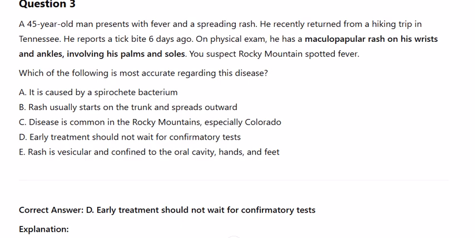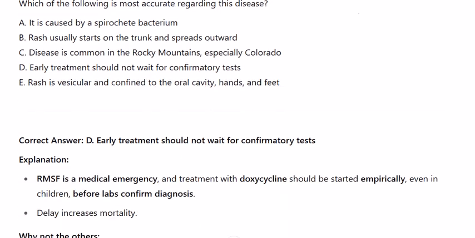A. It is caused by a spirochete bacterium. B. Rash usually starts on the trunk and spreads outward. C. Disease is common in the Rocky Mountains, especially Colorado. D. Early treatment should not wait for confirmatory tests. E. Rash is vesicular and confined to the oral cavity, hands, and feet. Correct answer, D. Early treatment should not wait for confirmatory tests.